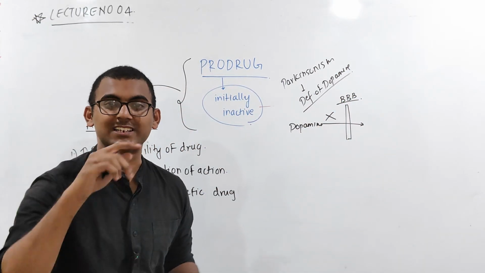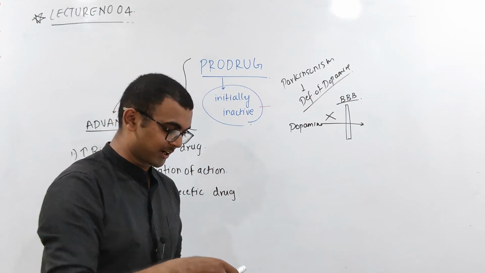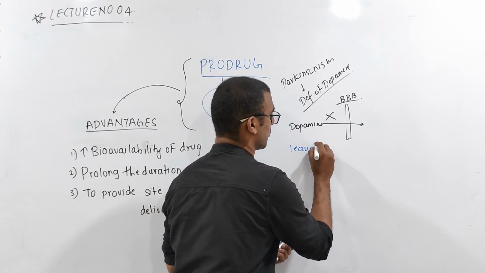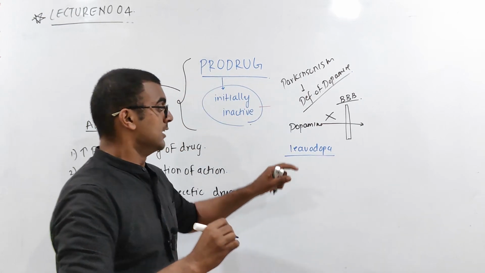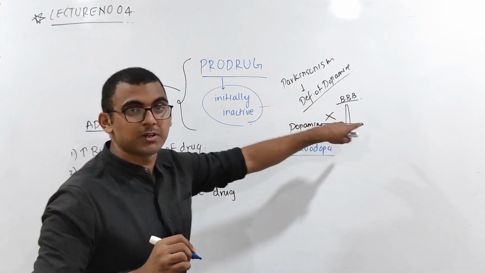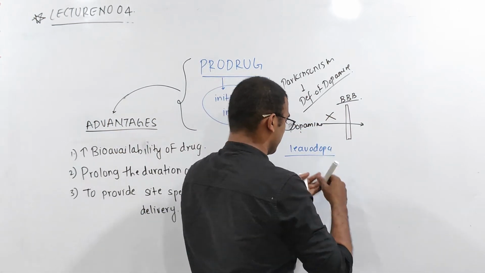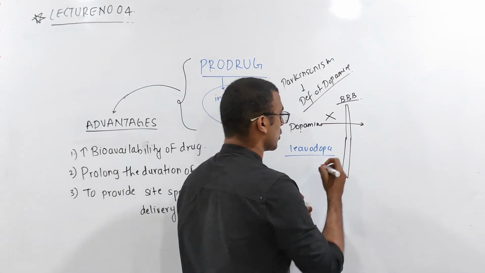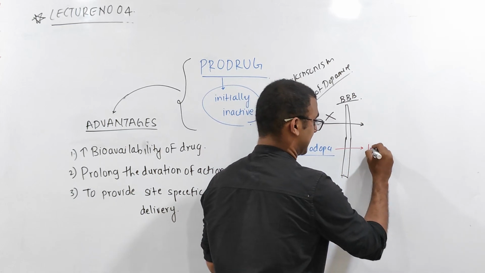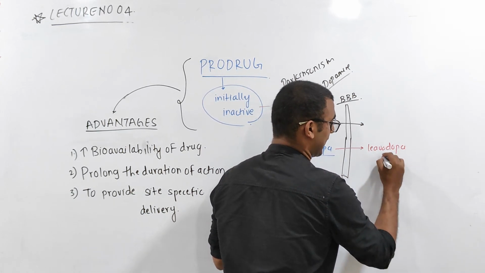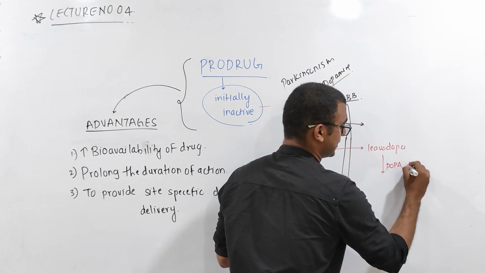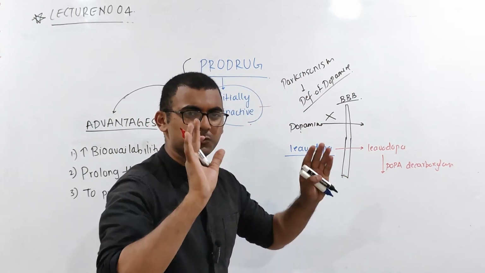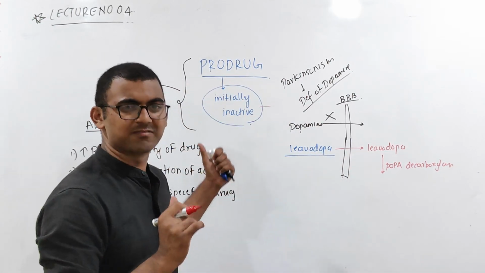So what do we do? We are giving a prodrug, and the prodrug of dopamine is nothing but your levodopa. Dopamine cannot cross the blood-brain barrier, but this levodopa will be able to. I'll just extend the blood-brain barrier over here. You can understand this is the blood-brain barrier, and this levodopa will be able to enter inside the brain. And with the help of dopa decarboxylase, don't panic, what is the dopa decarboxylase? This is just here to understand the concept of your prodrug. Why do we need a prodrug?